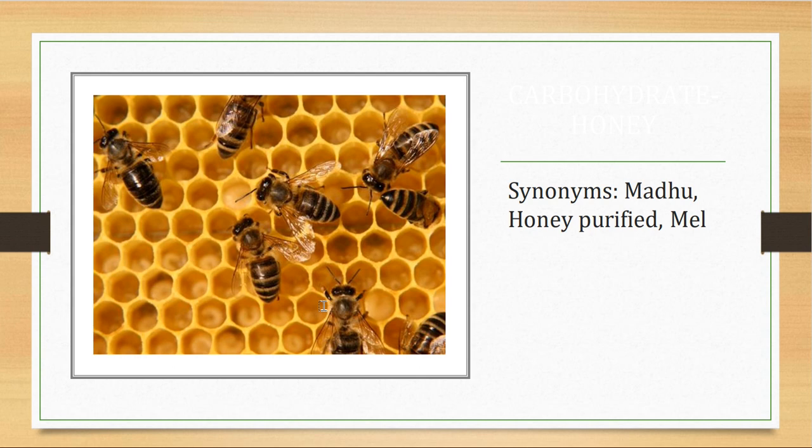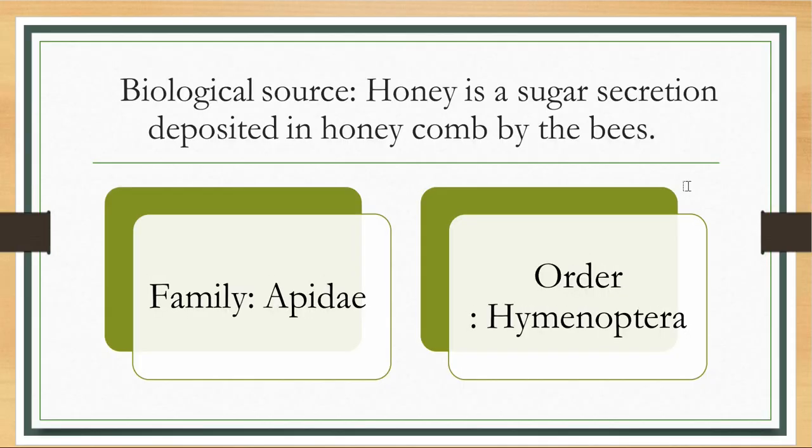Now we'll start with a very interesting part which we all are aware and we all love eating, that is the honey, also known as madhu or honey or mel. Now we all are aware honey is a viscid sugary secretion which is deposited by the honeycombs of the bees, or sometimes obtained from the squeezing of the honeycombs.